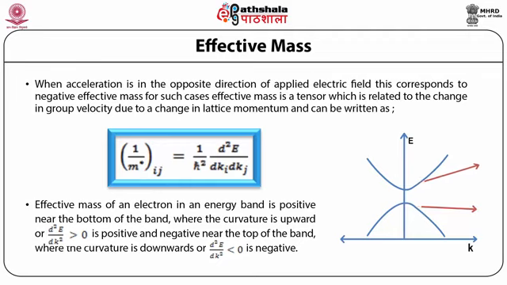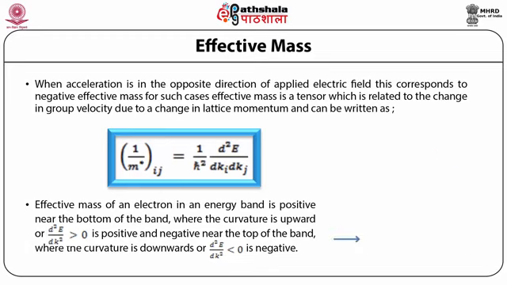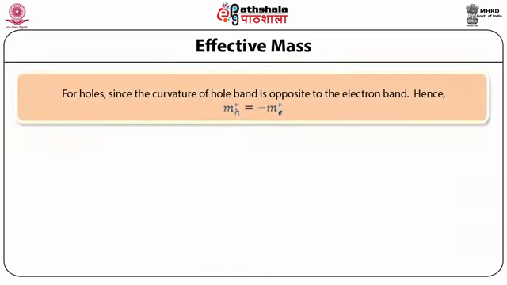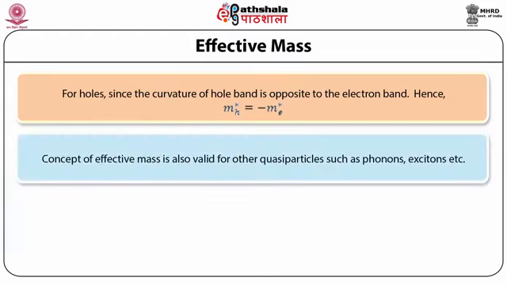So, in a nutshell, the effective mass has a different nature: at the bottom of the band it is positive, whereas at the top of the band it is negative. This is well shown in figure 3.2, showing the relation between effective mass and curvature of the band. For holes, since the curvature of the hole band is opposite to the electron band, the effective mass of a hole is minus that of the electron. The concept of effective mass is also valid for other quasi-particles such as phonons, excitons, etc.